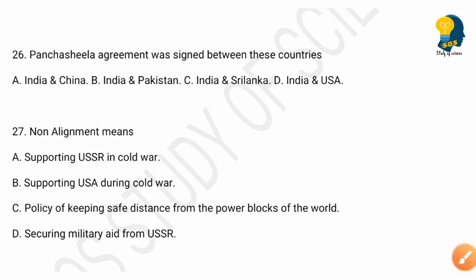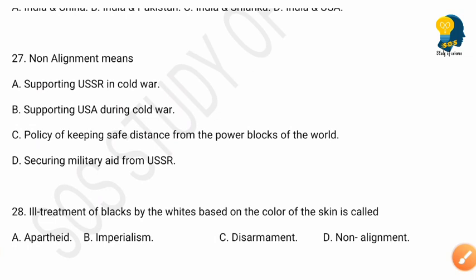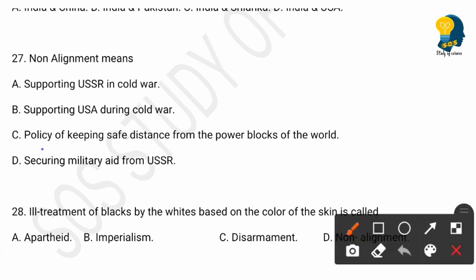The next question is, non-alignment means. Options are supporting USSR in the Cold War, supporting USA during Cold War. Option C, policy of keeping safe distance from the power blocks of the world. Option D, securing military aid from USSR. So here the right answer is option C, that is policy of keeping safe distance from the power blocks of the world.